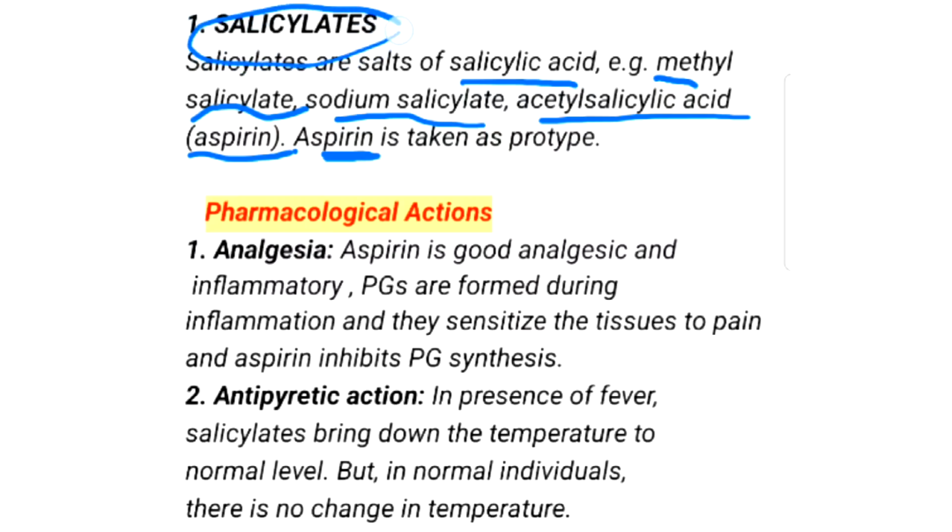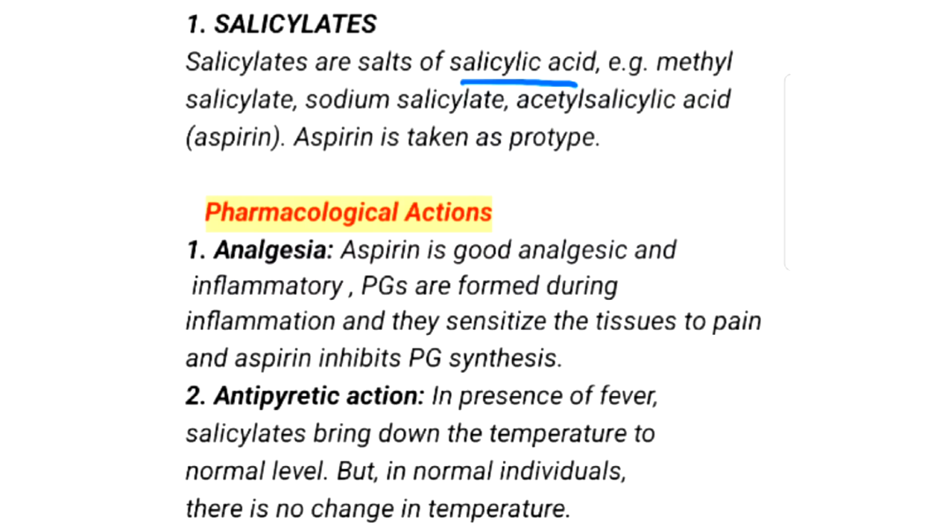So we will first see the pharmacological actions of aspirin. First is analgesia. As you all know, it is a good analgesic. We will see how it acts as an analgesic. Aspirin is a good analgesic and anti-inflammatory. It reduces pain and it reduces inflammation. How? We will see now.